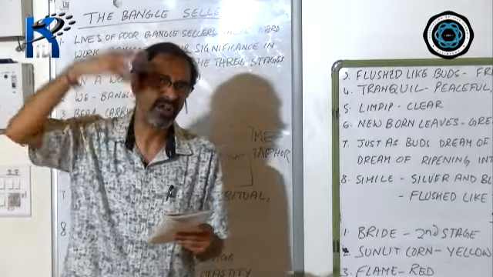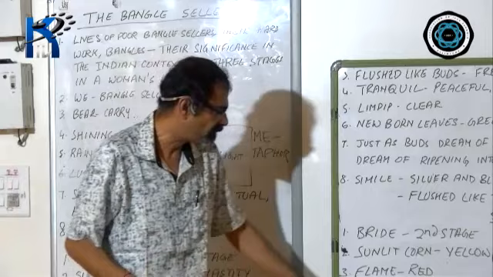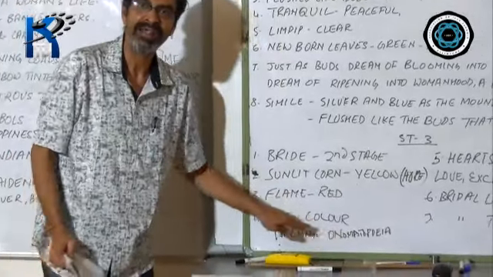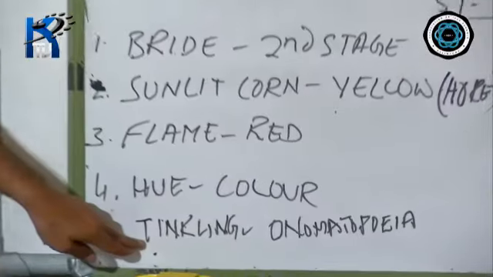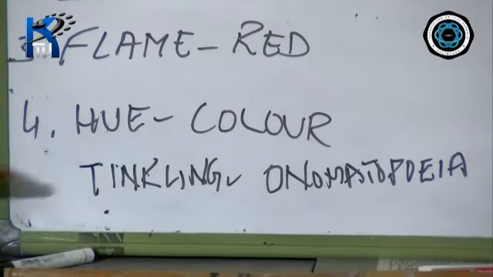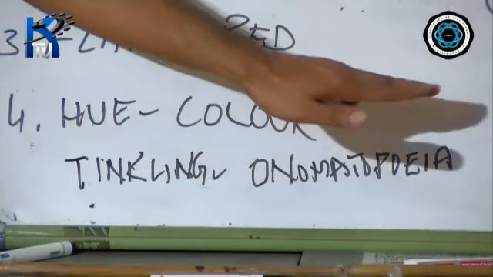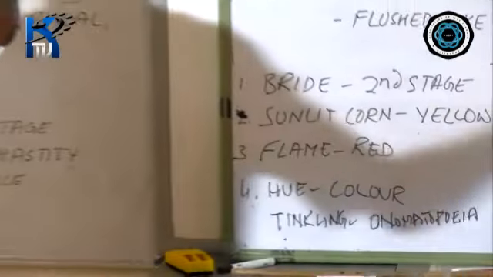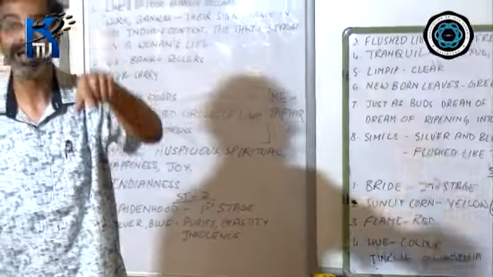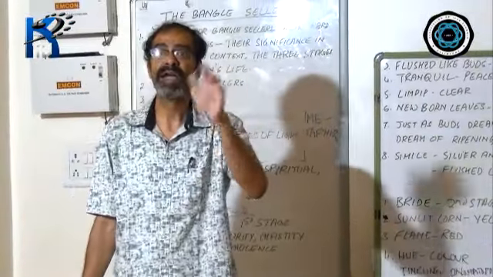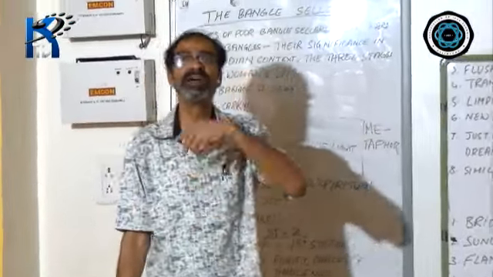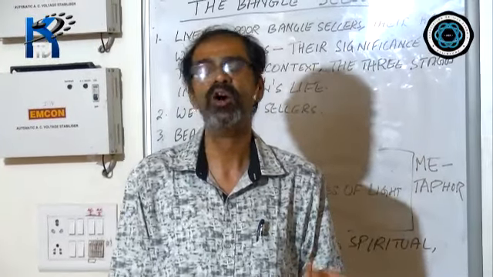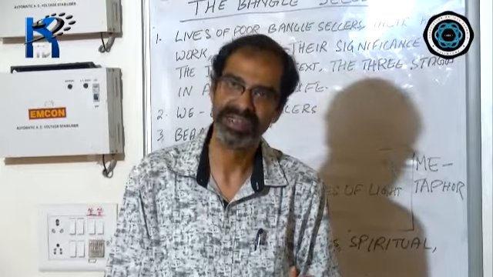When the sound conveys the sense, you have a figure of speech called the onomatopoeia. And this word tinkling is an example of onomatopoeia, the sound conveying the sense, the tinkling sound of the bangles as compared to the tinkling sound of the laughter of the bride on her marriage day.